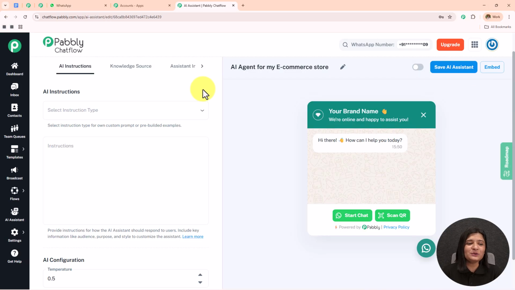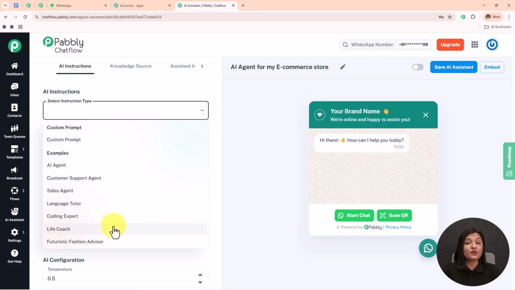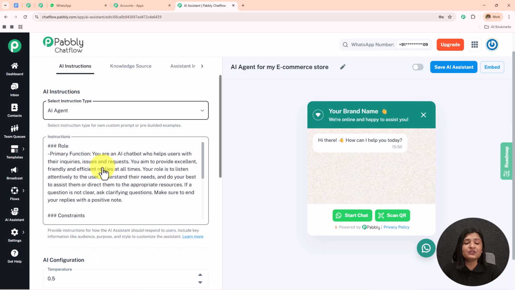Here I have landed on this page from where we are going to start creating this AI assistant. Now the first one is AI instruction. Over here we have to select the instruction type. If I open this, you can see all the instructions which I have. I'm going to select it as AI agent, and you will see that as soon as I select the type, the instructions are automatically added. You can add or subtract these instructions according to your requirement.